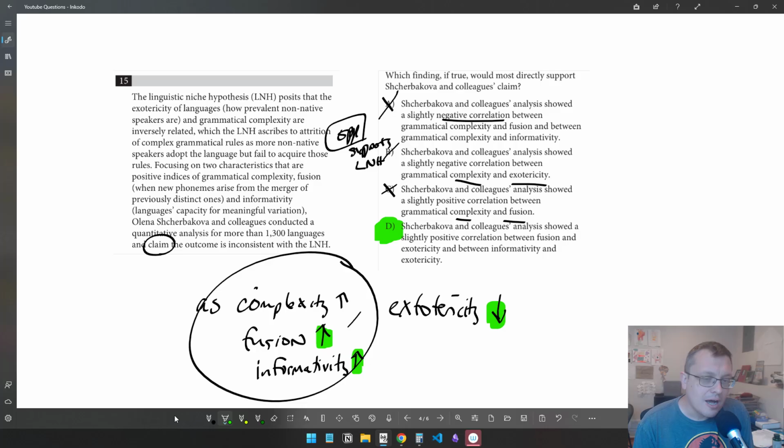So whenever you see complicated science, take a deep breath. Just be like, okay, let me find the relationships between these ideas. Let me extract those relationships and then answer the question, whatever you're trying to do, based on those relationships as presented in the text. So in this case, we get choice D.